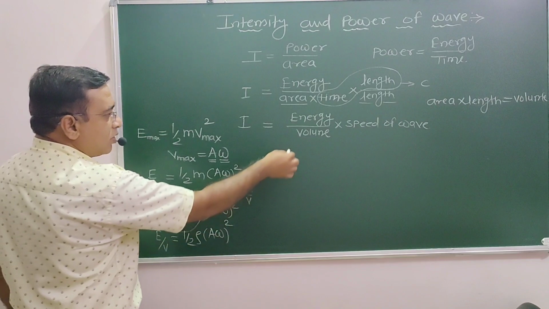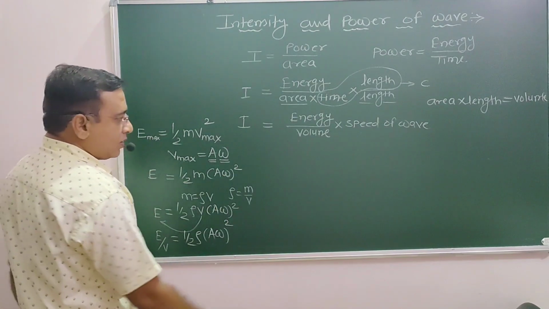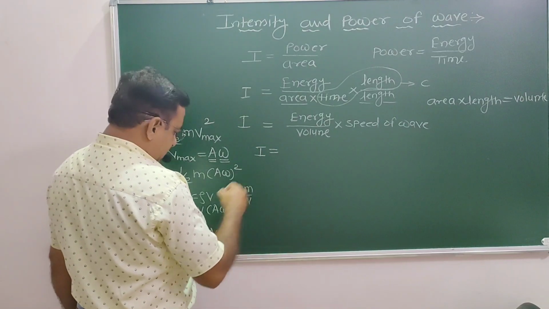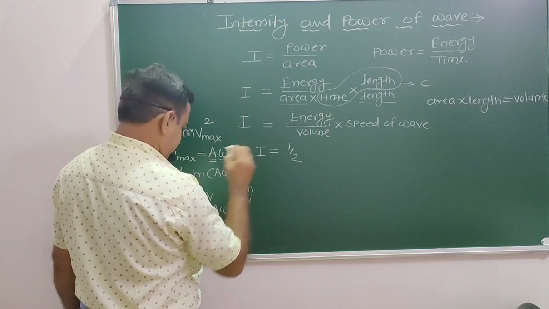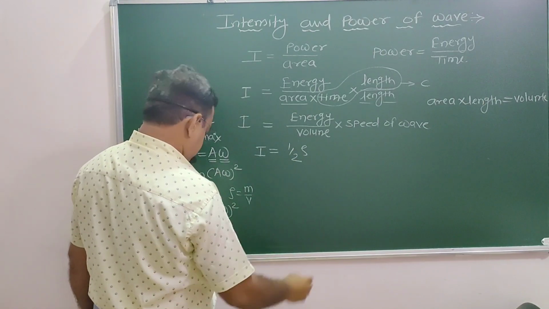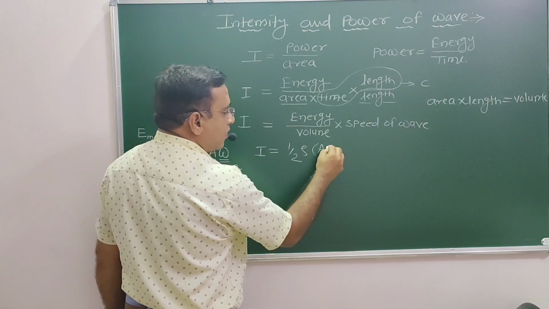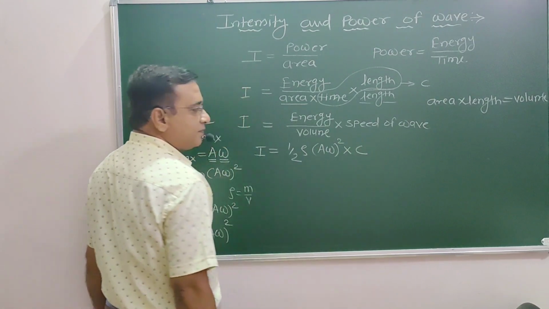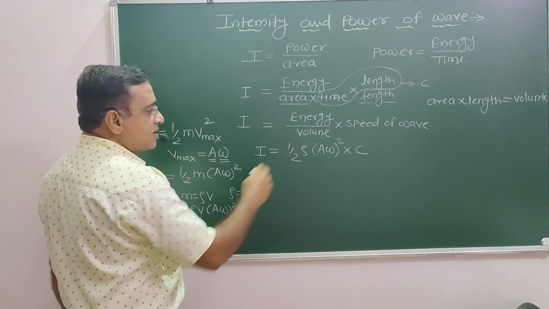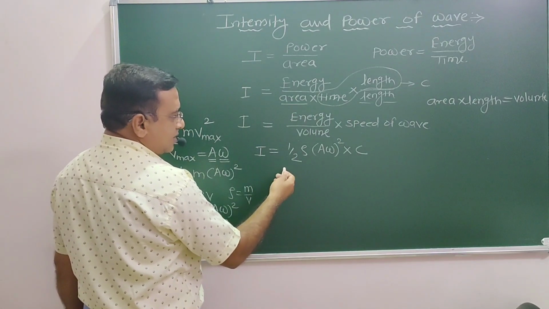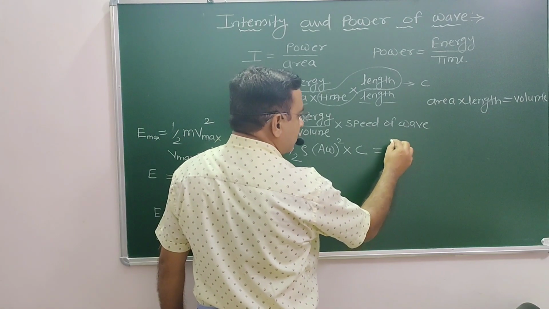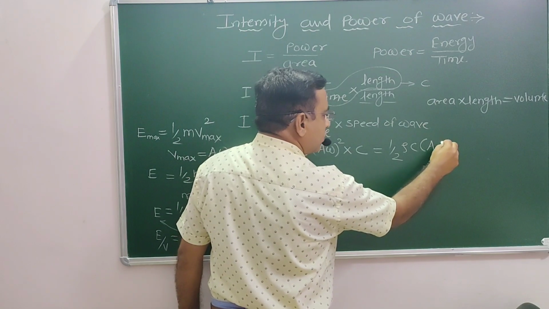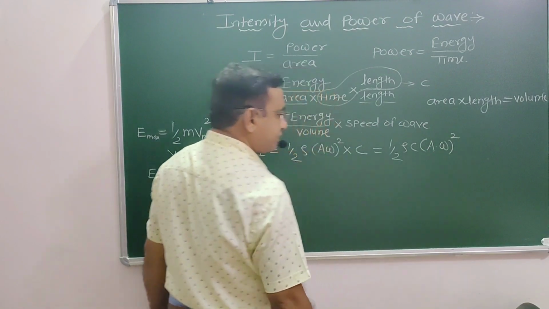So this value I am going to substitute in this equation. That is, intensity I is equal to energy per unit volume, that is half of rho into A omega whole square, into speed. Let us rearrange this equation: half rho into C into A into omega whole square.